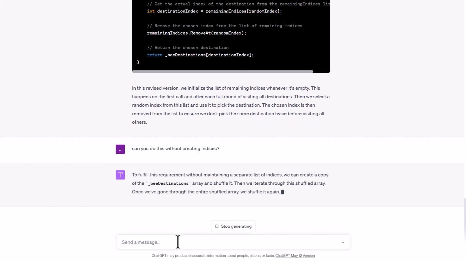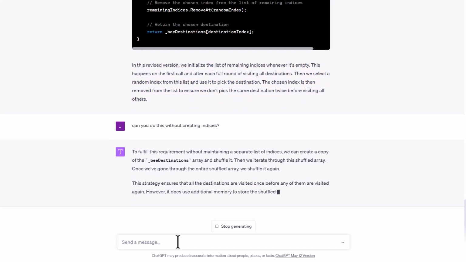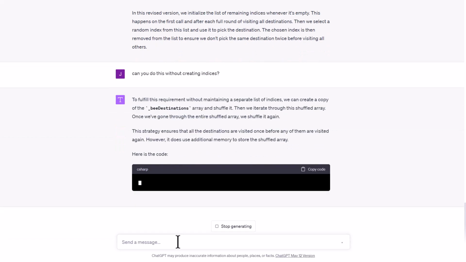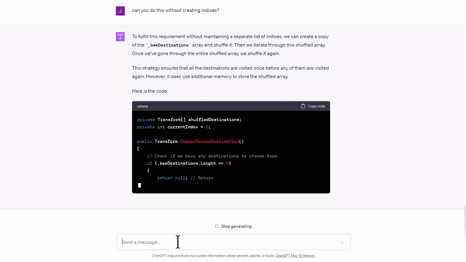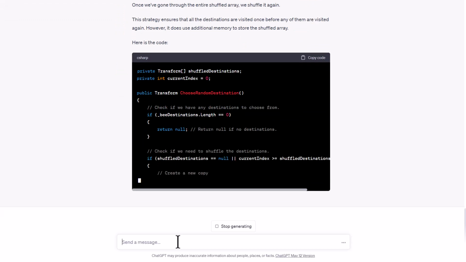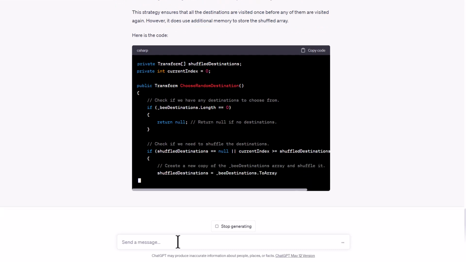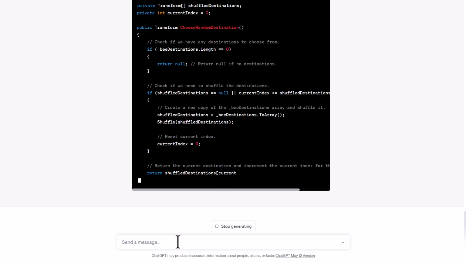There we go. So now it's going to create a copy of bDestinations array and shuffle it, and then iterate through that shuffled array. And I think that this is probably the solution that I would end up on, unless we end up creating a separate class that does the randomization too, which is another option. So maybe let's see what this does, and then we'll ask it if it can turn this into a class that can transform or shuffle transforms.